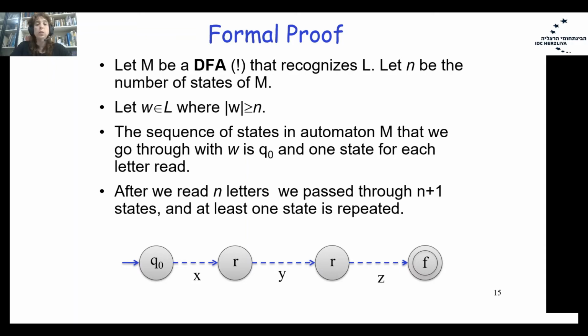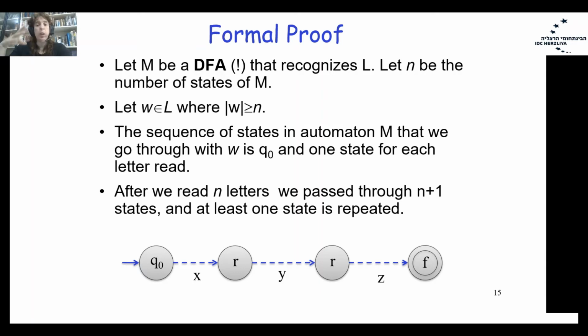The sequence of states in automaton M that we go through when reading W leads from Q0 to some final state, since we are talking about the word W that was accepted. In this path from Q0 to the final state, we have at least one state that was repeated. Let's call the state R, from the word repeat. Why?